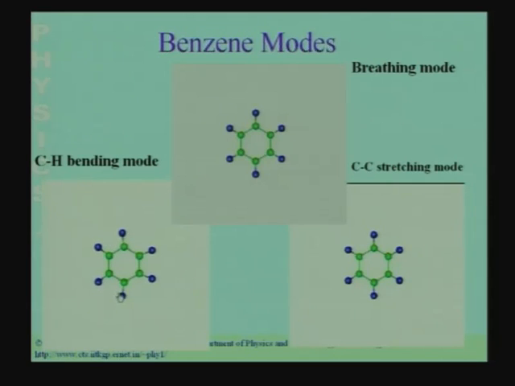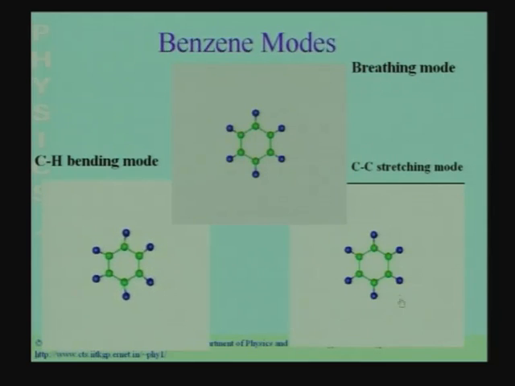Notice that in the bending mode, the carbon atoms are undisturbed. The bond between the carbon and hydrogen atom gets bent, and when these two move together, these two also move together, and these two move together, and then they move apart, these two move together, and this kind of a motion continues. This is another normal mode of the benzene molecule.